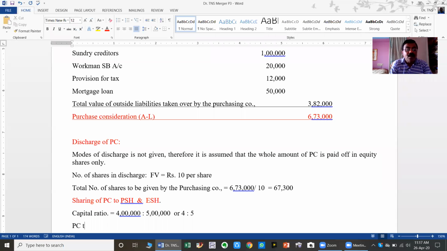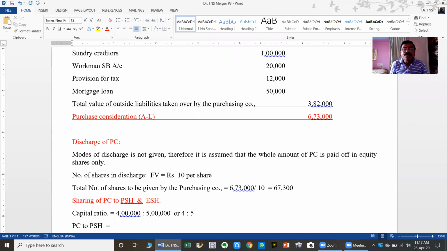So the purchase consideration to preference shareholders: how many are the total shares payable to them? The total purchase consideration may be directly divided, or it may be converted into number of shares also.